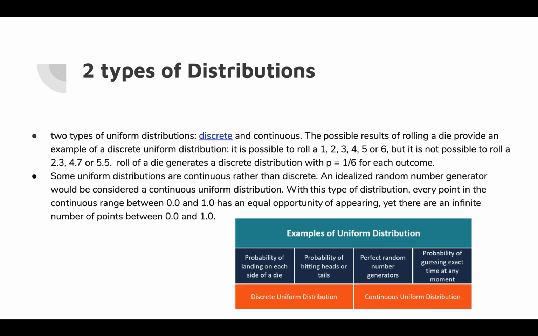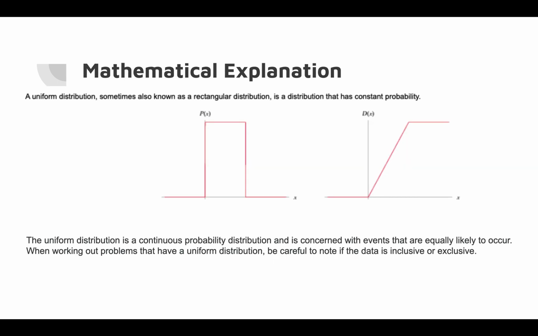So in this picture below, it shows again probability of landing on each side, probability of hitting heads or tails. Well, that's discrete. Perfect random number generators, and probability of guessing exact times at any moment, that's continuous uniform distribution. For this mathematical explanation, a uniform distribution, sometimes known as a rectangular distribution, can be considered a distribution of a constant probability. Hence, these graphs, each having a flat surface at one point, show its constant probability.